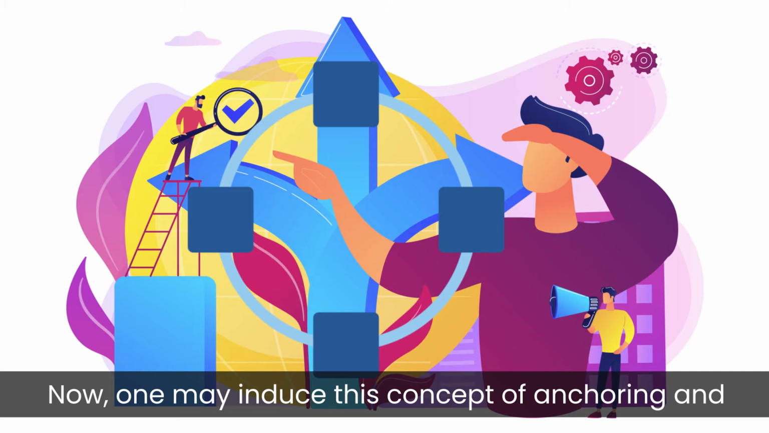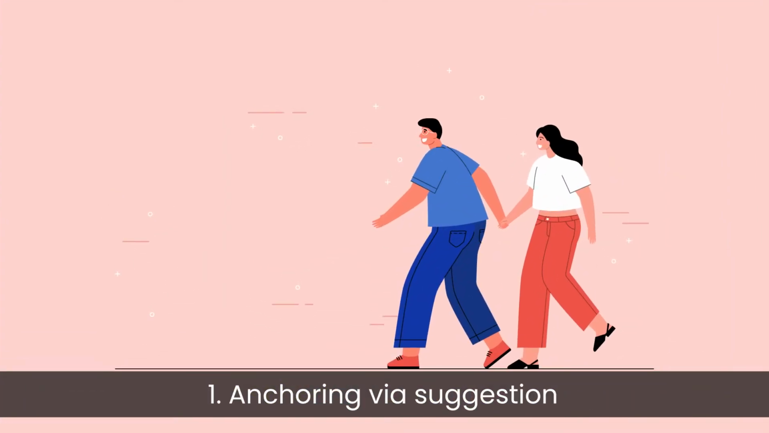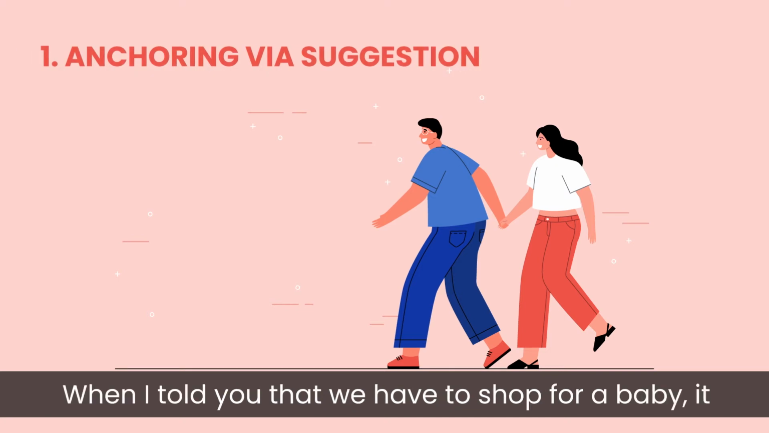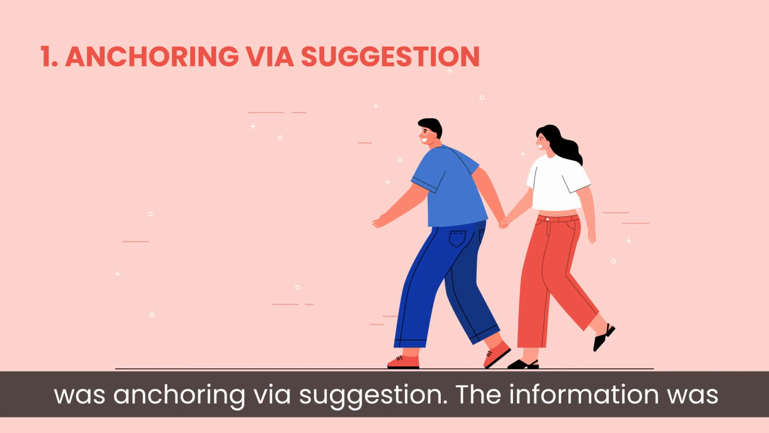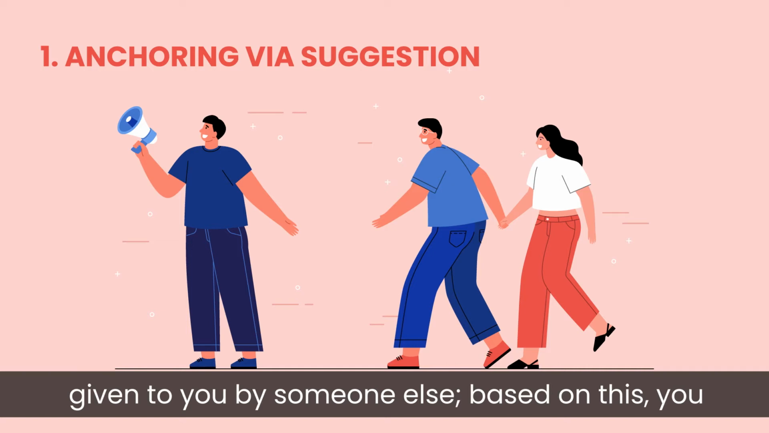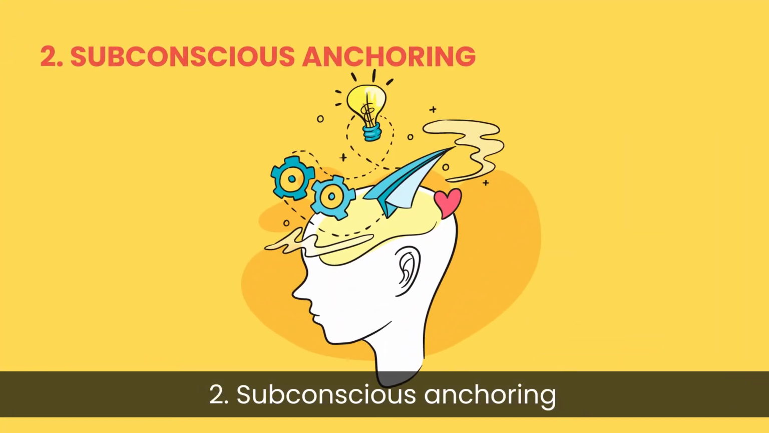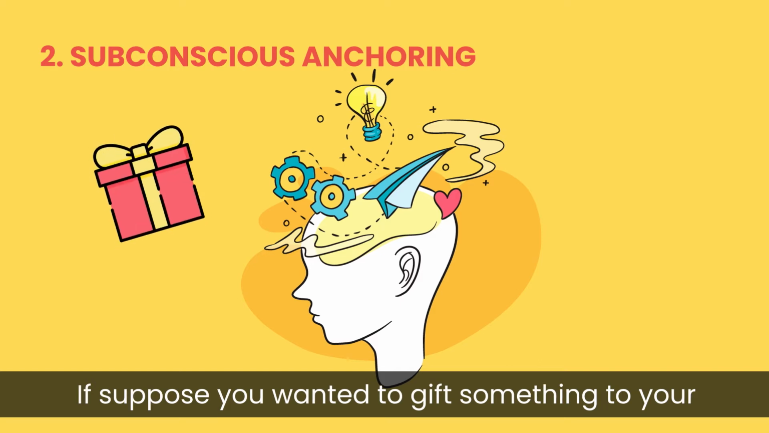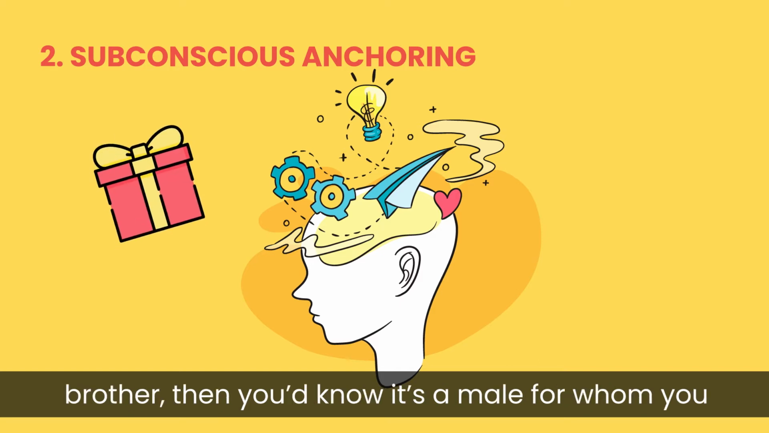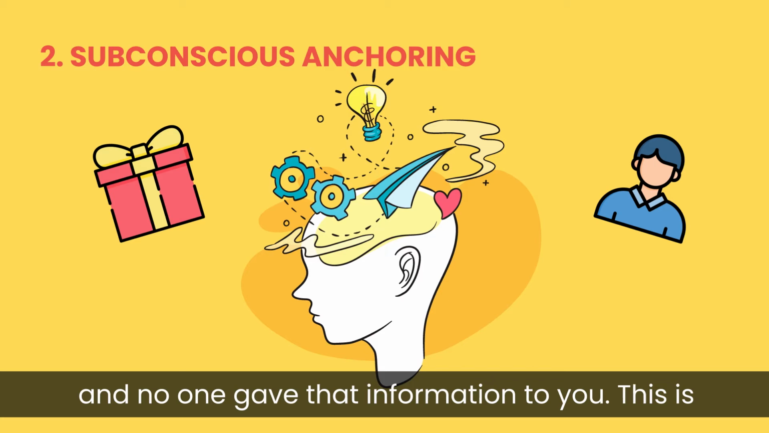Now, one may induce this concept of anchoring and adjustment in two ways. Number one, anchoring via suggestion. When I told you that we have to shop for a baby, it was anchoring via suggestion. The information was given to you by someone else. Based on this, you anchored and adjusted. Number two, subconscious anchoring. Suppose you wanted to gift something to your brother, then you would know it's a male for whom you need to buy something. It was a subconscious thing, and no one gave that information to you.